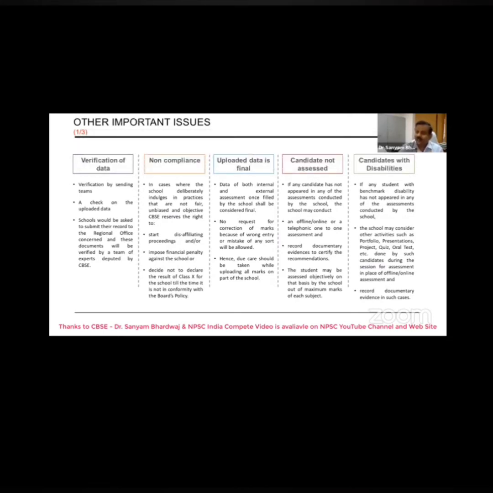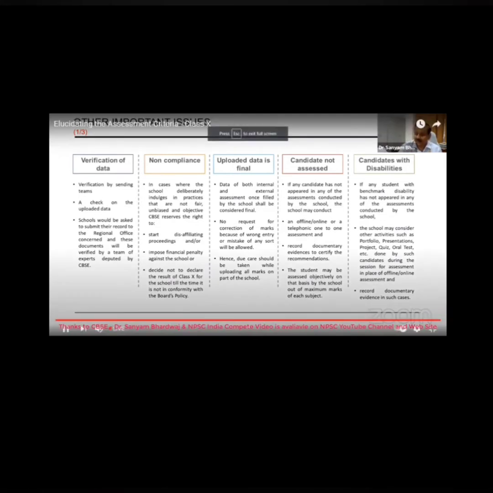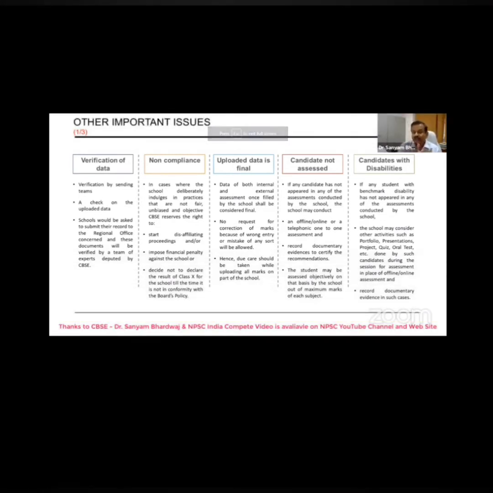We can change the result if it is going down, but not in the upward direction. So my request is that neither the downward direction nor the upward direction will be changed. So no change in the data will be done from our side. We are trying to put all the checks in the system also. The system will let you know that you are uploading the marks out of 80, 70, 50, 30, whatever is the maximum marks fixed by the CBSE for the external examination or the board's examination.